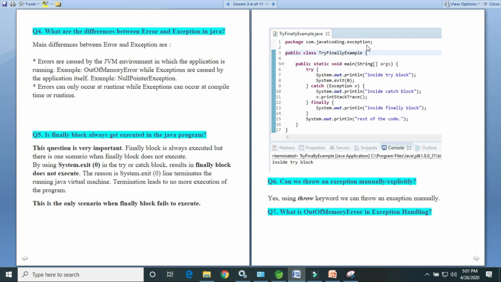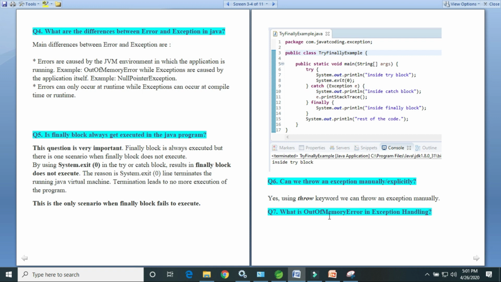So there is only one scenario when the finally block fails to execute. Here is the example. I have written System.exit in the try block, so from line number 8 execution will be terminated. In this case the finally block will not be executed. Here is the output, only the try block is executed. Next question: can we throw an exception manually or explicitly? Yes, of course. Using the throw keyword we can throw an exception manually.